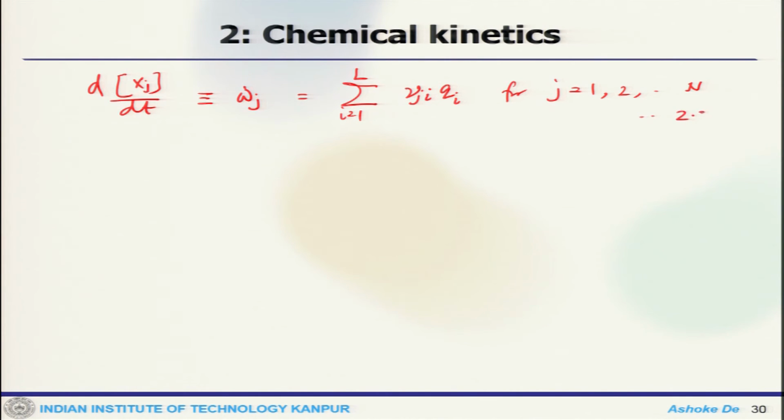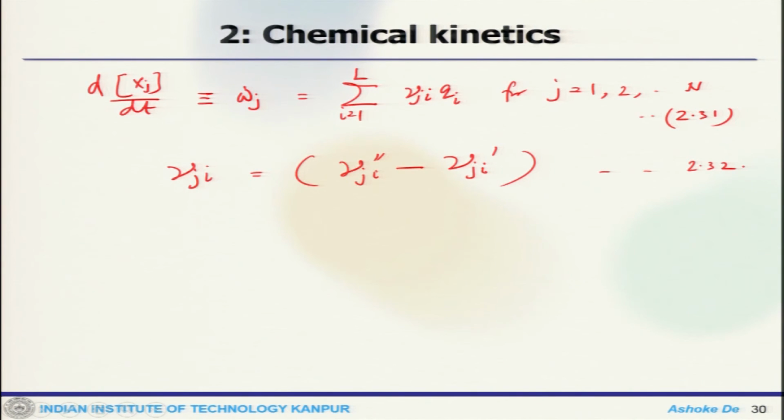So, this is your equation, where nu j I is the difference between the reverse stoichiometric coefficients and the forward stoichiometric coefficients.